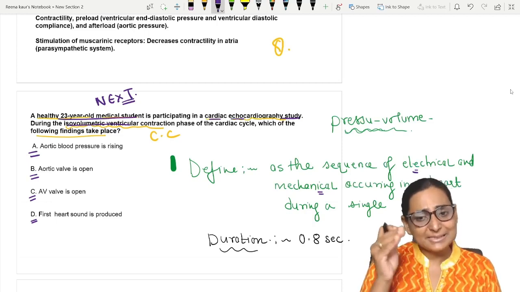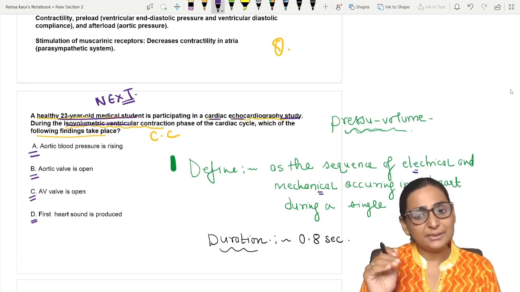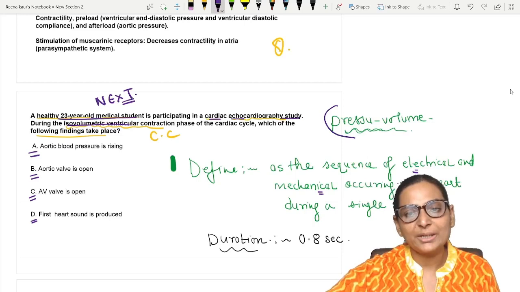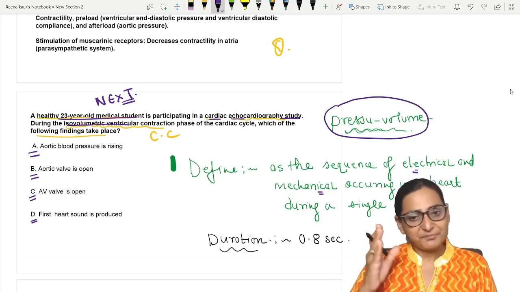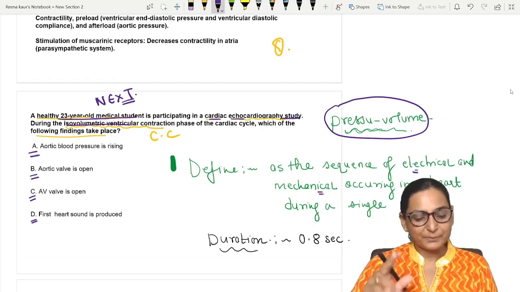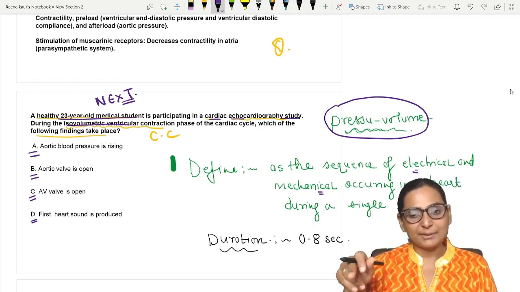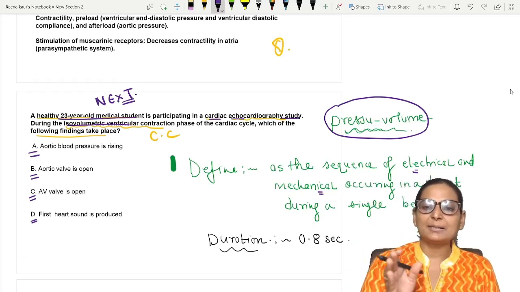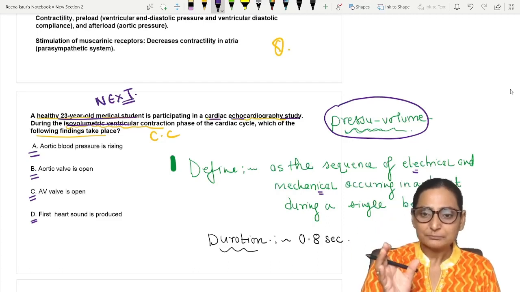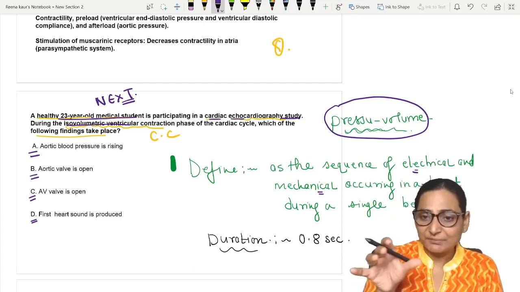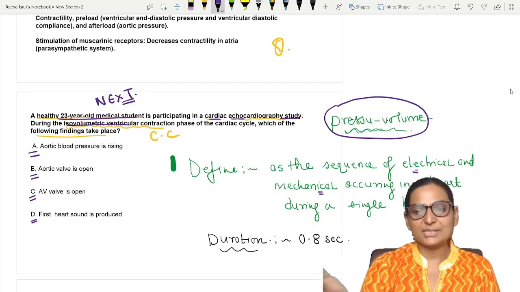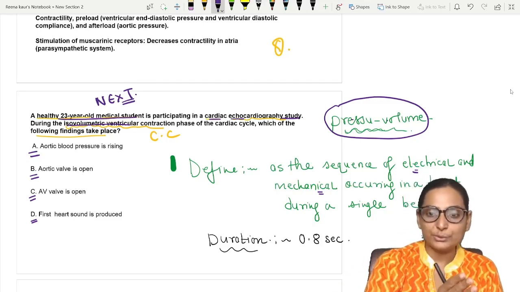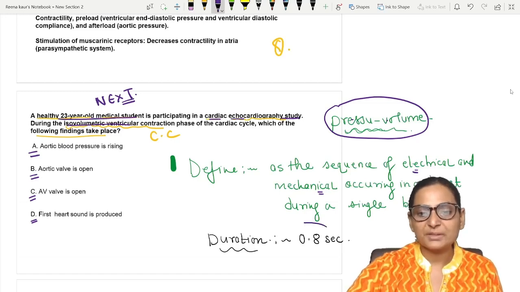Now remember that these electrical and mechanical events give rise to various pressure and volume changes. First there will be an electrical event followed by a mechanical event, and after and because of these electrical and mechanical events, you are going to get the pressure and volume changes. So changes in the pressures, changes in the volume, and the duration of the cardiac cycle is 0.8 second.